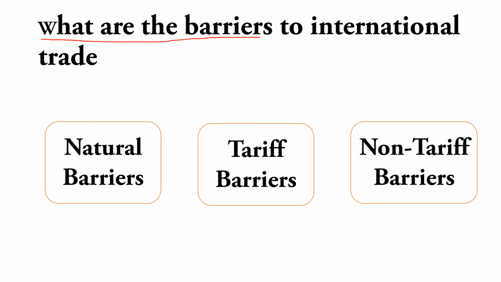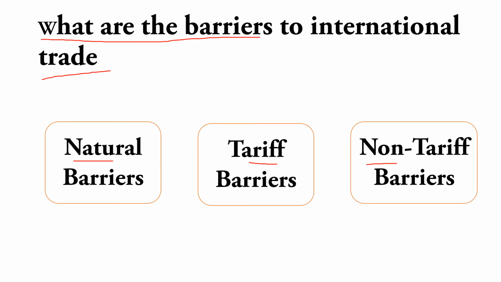What are the barriers to international trade? So there are three barriers, that is natural barrier, tariff barrier and non-tariff barrier. International trade is carried out by business and government, means by business houses and also by the government, as long as one does not put up a trade barrier.